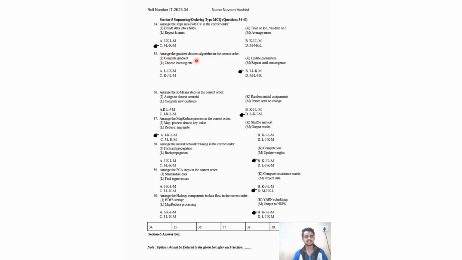35. Arrange the gradient descent algorithm in the correct order. So here the correct order will be compute gradient, then choose learning rate, then update parameters, then repeat until convergence.